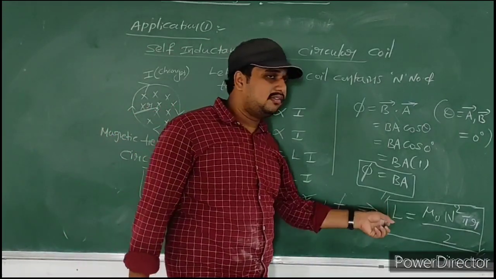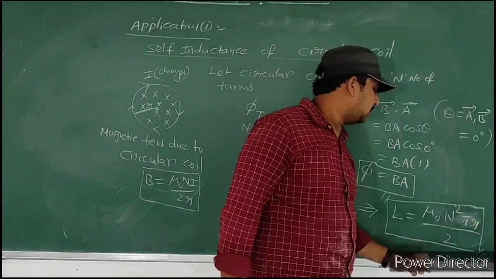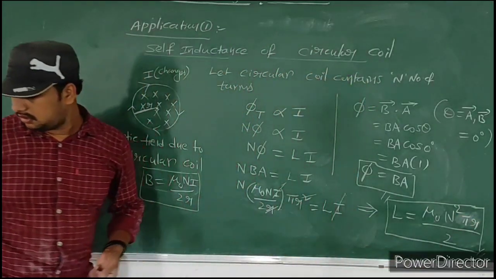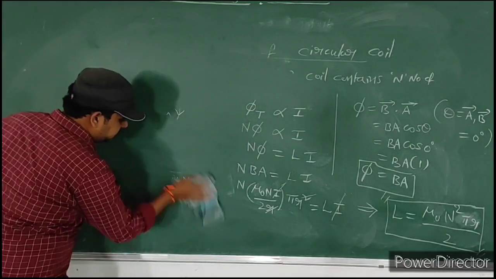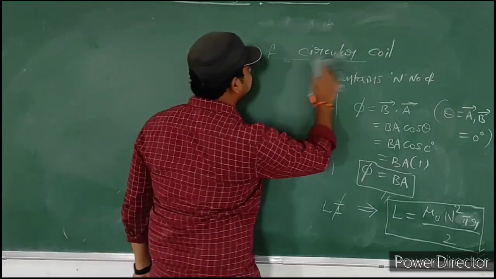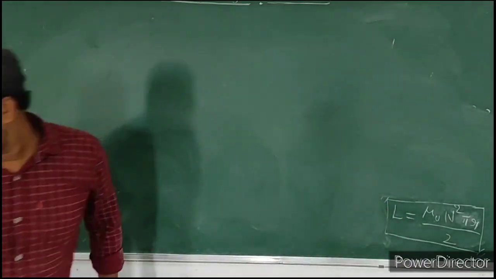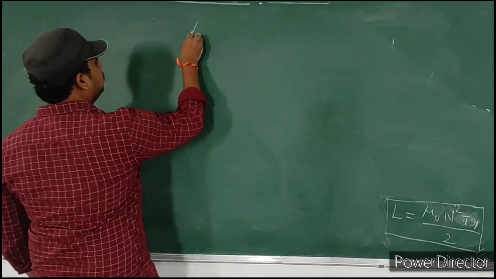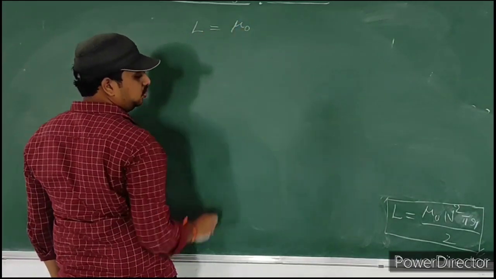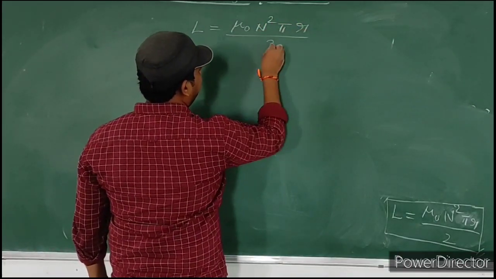Finally we got self inductance L is equal to mu naught N square into pi R by 2.